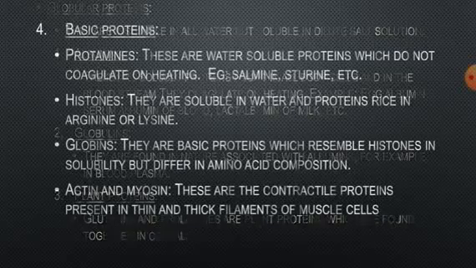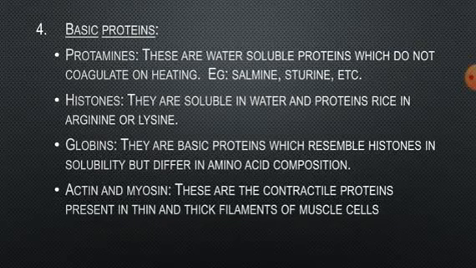Next is basic proteins. Basic proteins include protamines, histones, globins, actin and myosin. Protamines are water soluble proteins which do not coagulate on heating and they are simple polypeptides. Their acid salts are soluble in water and they possess strong basic properties and form stable salts with strong mineral acids.